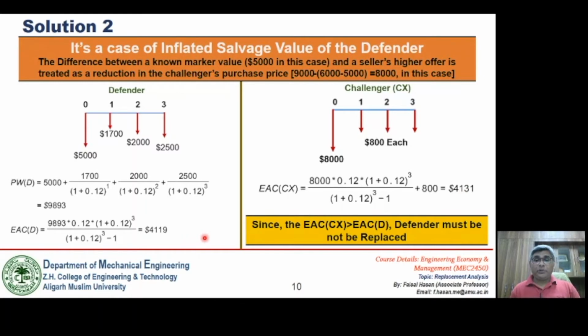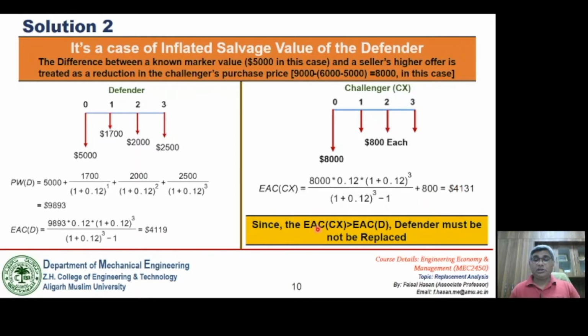So if we compare these two costs, though the company is offering a higher price for the Defender, if we see the EAC values, it is not desirable to replace this Defender with this challenger, since the EAC of the Defender is still less as compared to that of the challenger.